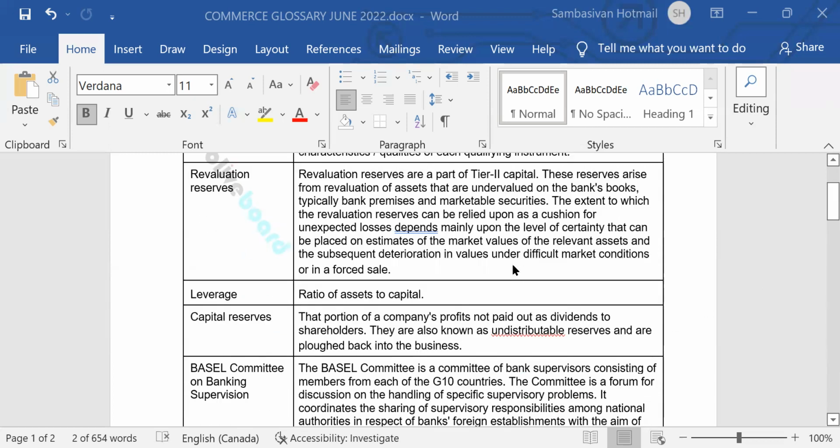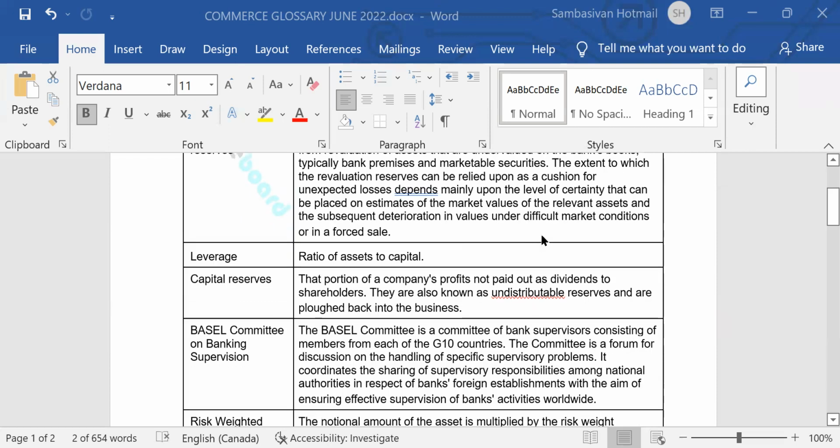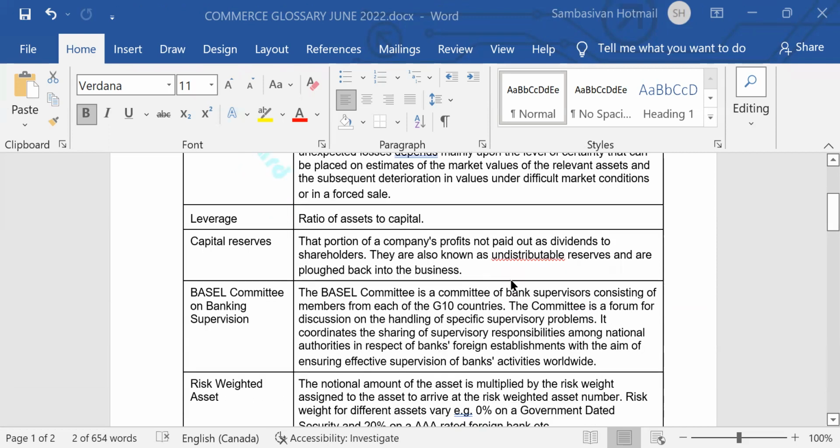Leverage, ratio of assets to capital. Capital reserves, that portion of a company's profits not paid out as dividends to shareholders. They are also known as undistributable reserves and are plowed back into the business.